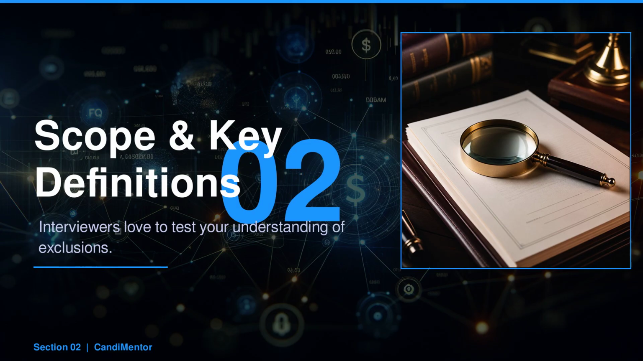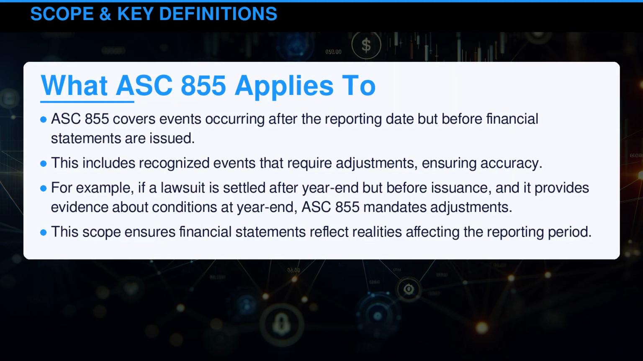Candidates often forget that events after issuance of financial statements are not covered by this standard, a classic interview trap. Misapplying scope can lead to incorrect accounting treatments and financial misstatements, which impacts business decisions. ASC 855 covers events occurring after the reporting date, but before financial statements are issued. This includes recognized events that require adjustments, ensuring accuracy.